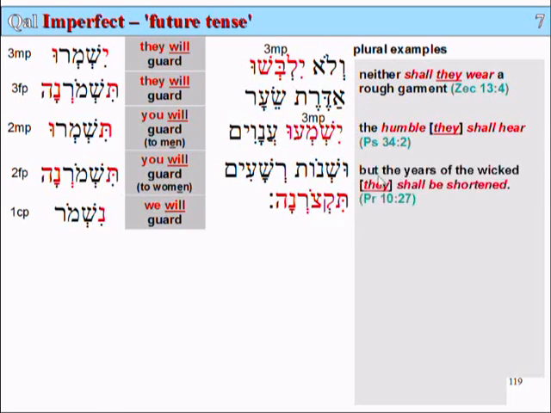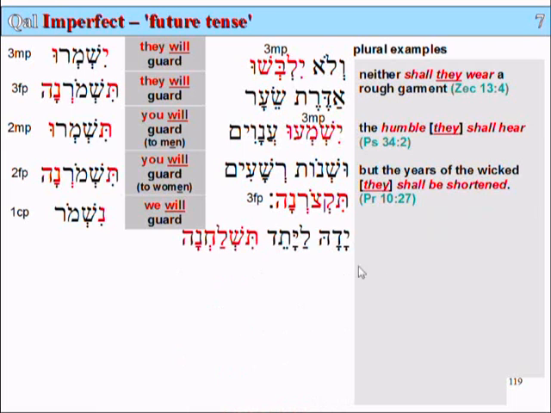As it's translated here, the years of the wicked, they shall be shortened. So they shall be shortened is this third person feminine plural, tikzorna. Again, the word for and has just been translated here, but it's still joining this sentence with what came previously.